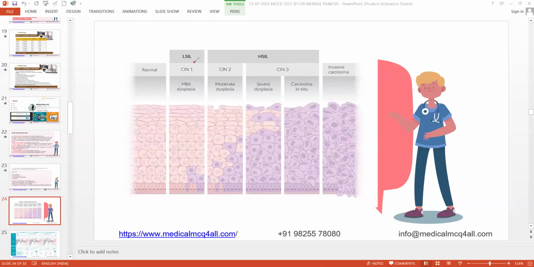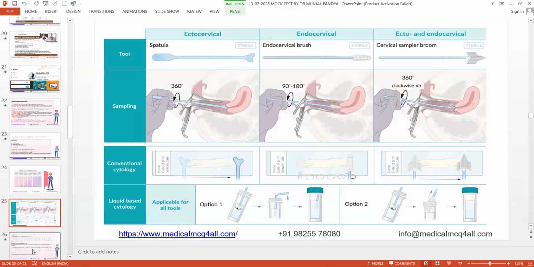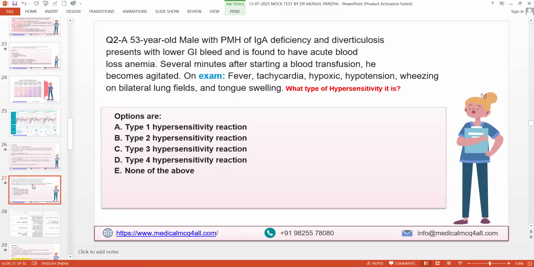So many times people mug up CIN1, but they don't know what CIN1 is. They don't know what CIN2 is, they don't know what CIN3 is, and they don't know what carcinoma in situ and invasive carcinoma are. Here you can see the basement membrane is intact except in invasive carcinoma. Here the cells breach the basement membrane. Is that clear? Yes or no? Yes. So don't mug up, you need to understand. These are extremely important things. These are the various techniques, not going into much detail on this. So this is the answer for this question.